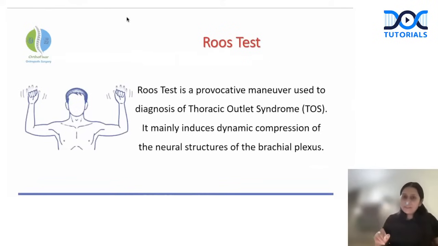The Roos test is a provocative maneuver for diagnosing thoracic outlet syndrome, right? That's the Roos test, okay?